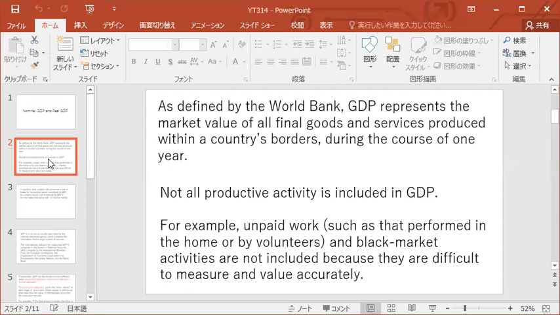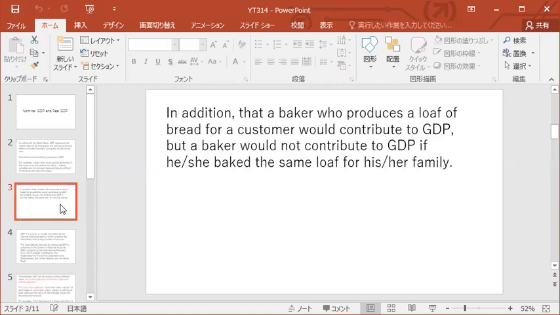Not all productive activity is included in GDP. For example, unpaid work such as that performed in the home, volunteer work, and black market activity is not included because they are difficult to measure and value accurately. In addition, a baker who produces a loaf of bread for a consumer would contribute to GDP, but the baker would not contribute to GDP if he or she bakes the same loaf for his or her family.